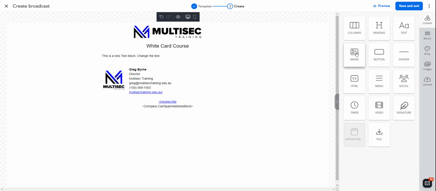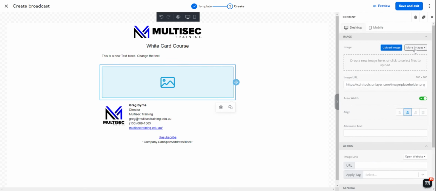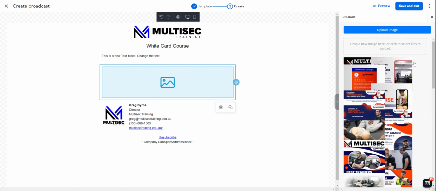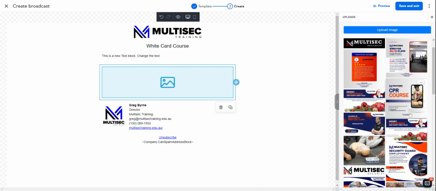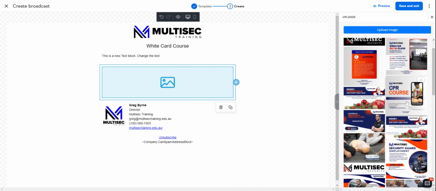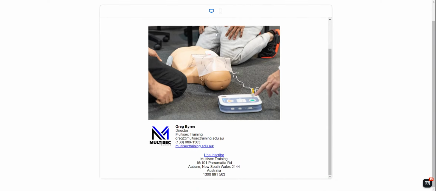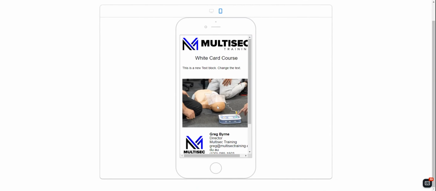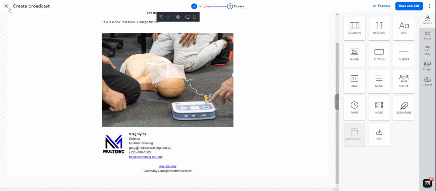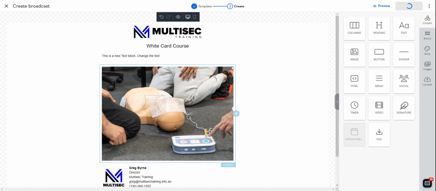If you wanted to add any more images into the thing, you could do that. You can go more images, have a look at the uploads. Not that you will add it with this one, obviously, but if you wanted to add an image like that, that's how you do it. Okay, you can go preview, and it'll give you a little bit of a preview, see how it is. Right, that's it on desktop, mobile, all looks good. And then you shut that down, you go save and exit.